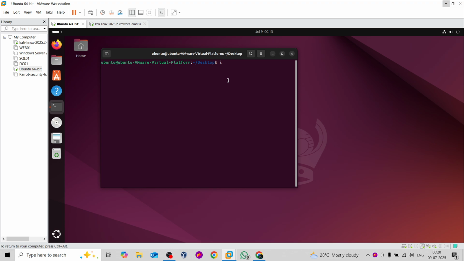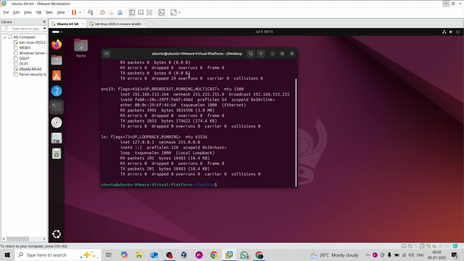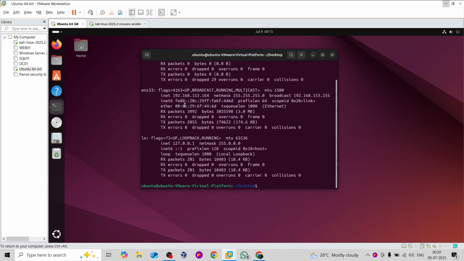If I type ifconfig, as you can see, the current IP of this Ubuntu machine is 192.168.153.164, and now I'll compromise this Ubuntu machine with the help of my Kali machine, right? I have made some misconfiguration which you can see in the real world also, but how you are gonna exploit that, we're gonna see in this video.